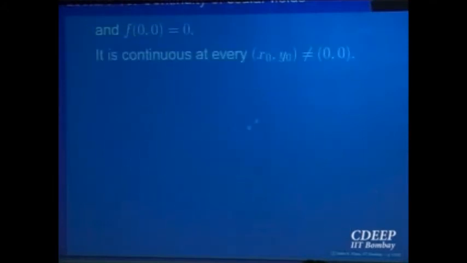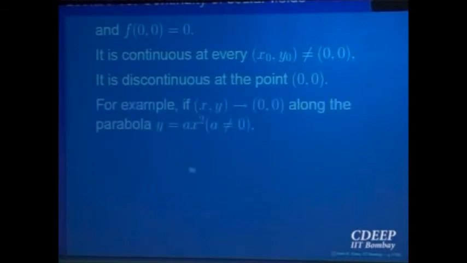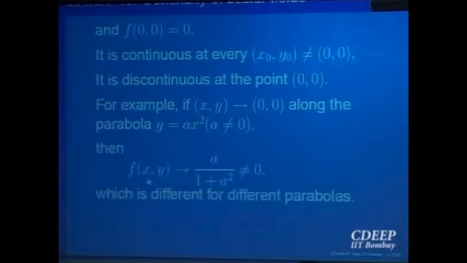So you compute it along, so it is discontinuous at the point. Let us look at y equal to ax square, say, along this parabola. What is the function along this? f(x,y) is a over, because the terms of x^4 will cancel out when we put y equal to x square. So if I take different parabolas, the limits are different, right?